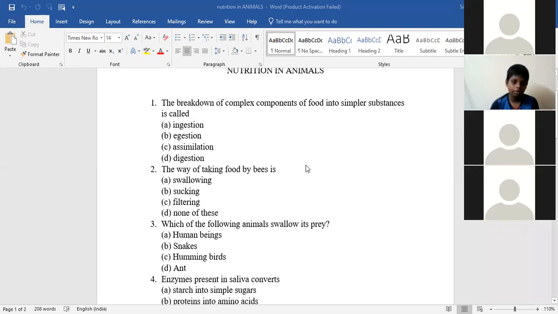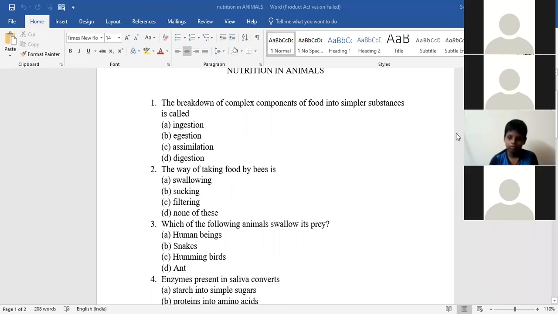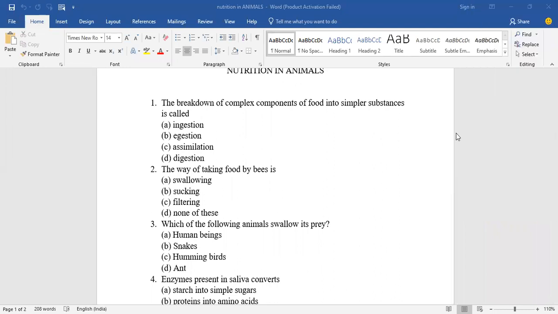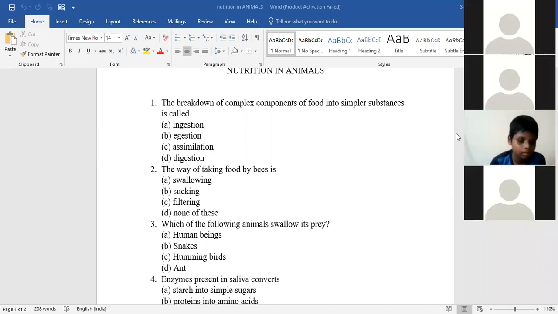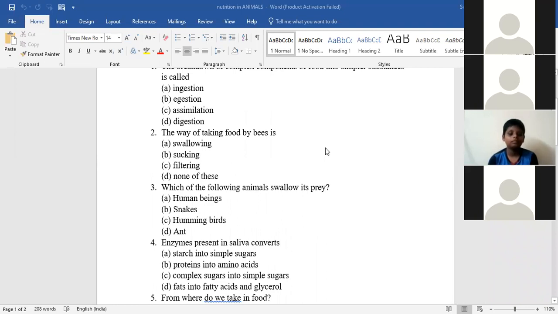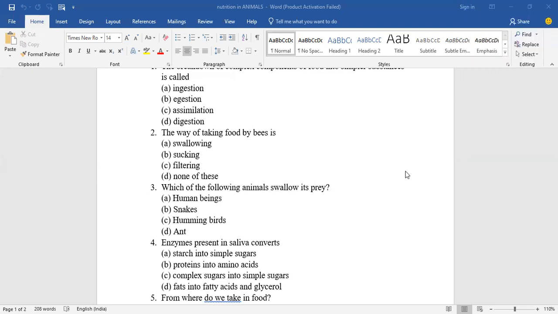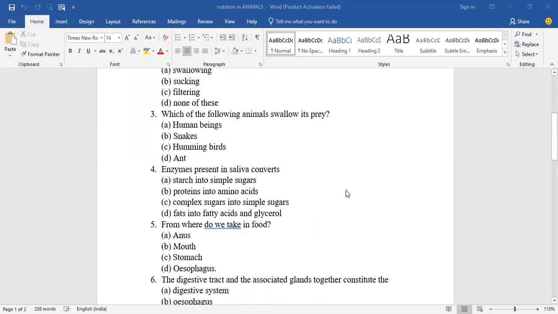The way of taking food by bees. Mahavir, what is the answer? Sucking. Then which of the following animals swallow its prey? Srusti? Which of the following animals swallow its prey? Snakes. Very good.